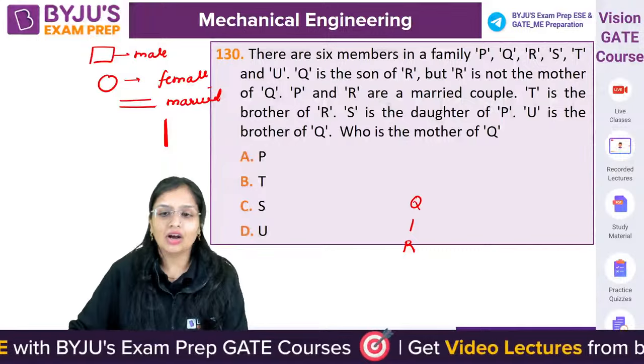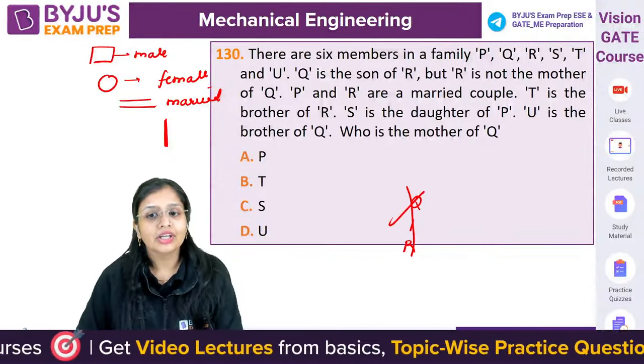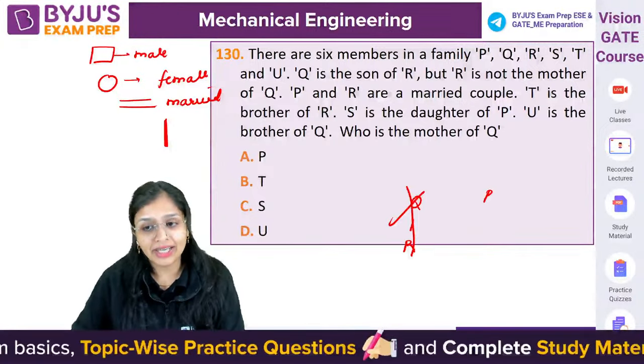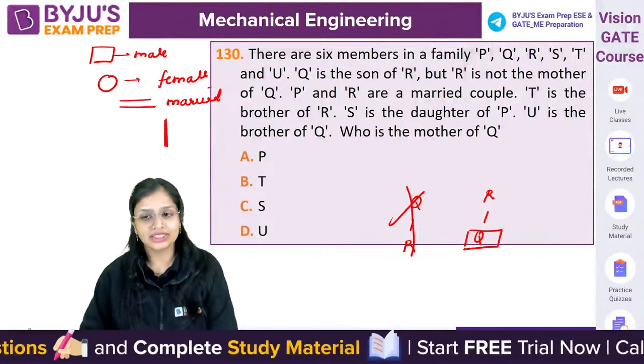Okay, now Q is the son of R. Q is the son of R, so generation gap.